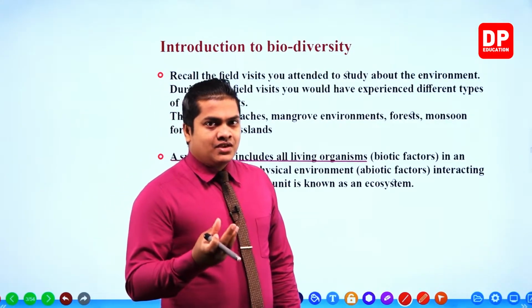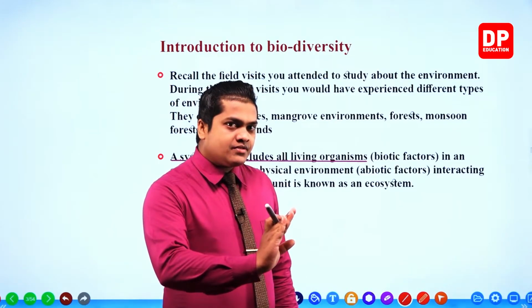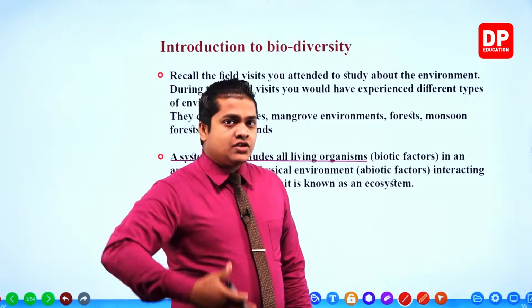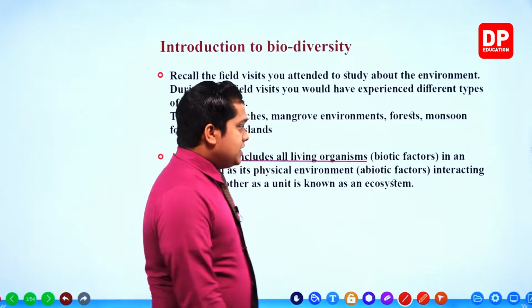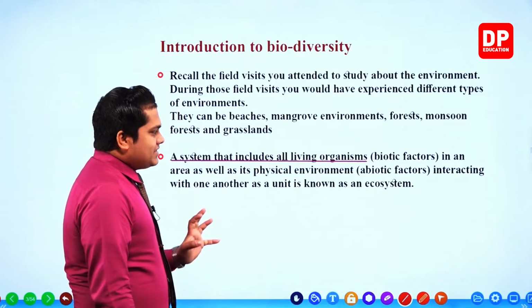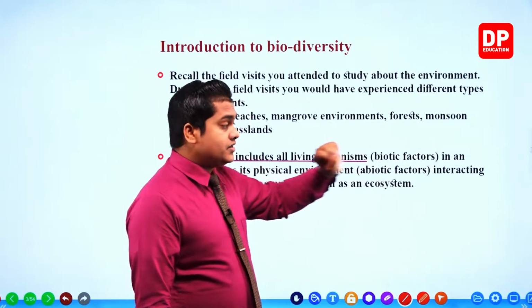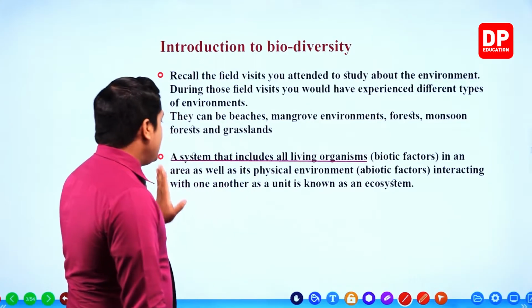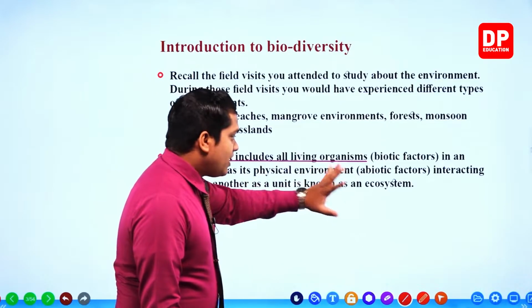A system, a place that includes all living organisms, that can be plants, animals, and microorganisms too, right? So a system, a place that includes all living organisms, biotic factors in an area, as well as the physical environment.